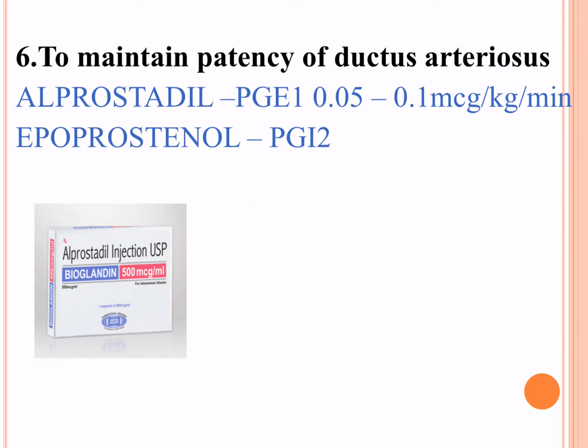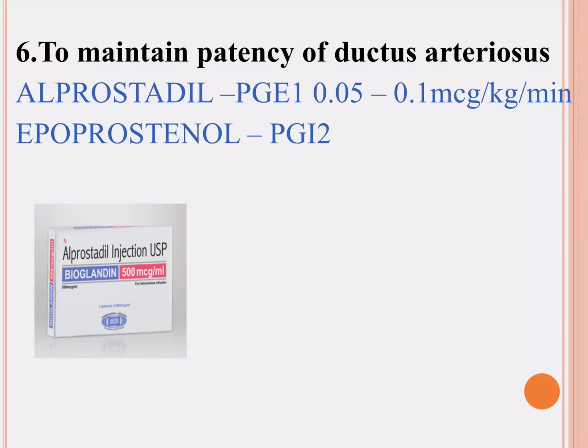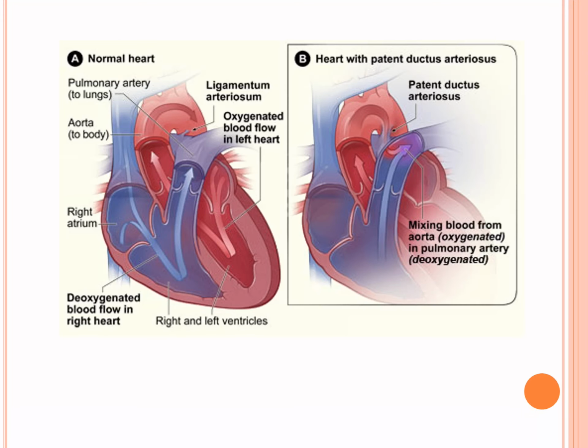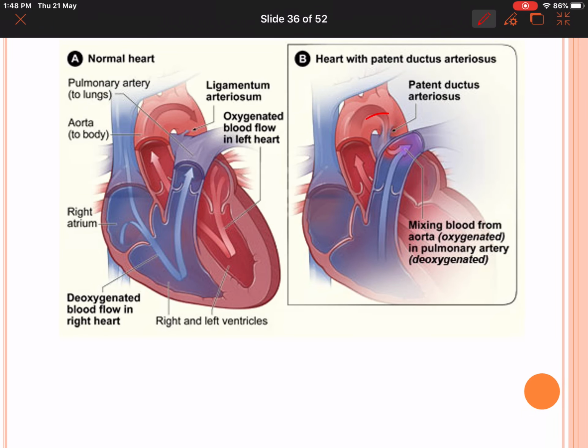To maintain the patency of the ductus arteriosus, we can use alprostadil and epoprostenol. It's given as an IV infusion. What is patent ductus arteriosus? Here you see patent ductus arteriosus, where the aorta and the pulmonary artery are supposed to be closed, but here it is open. So there is going to be mixing of oxygenated blood and deoxygenated blood.